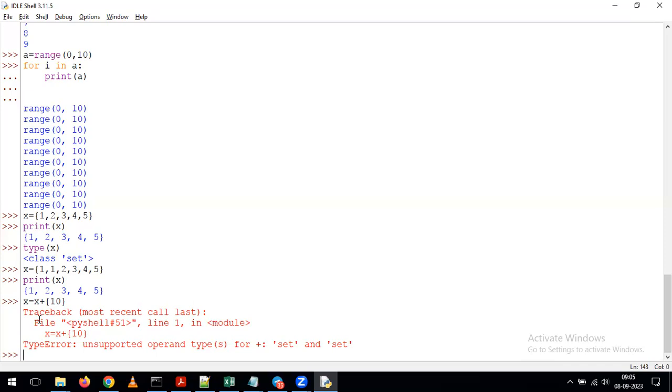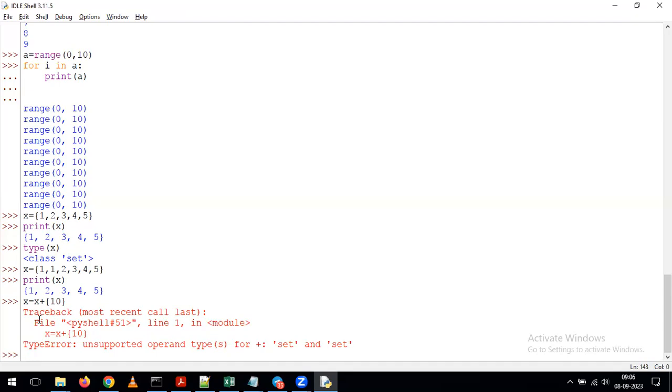But set is not going to allow the plus operator for adding an element. Instead, with the set we have two methods only. One we call add, the other one we call remove. By using those functions, we can add or remove elements on top of the set.